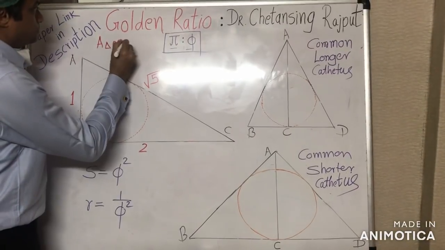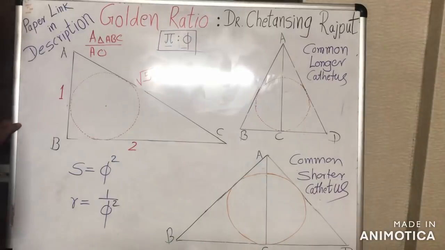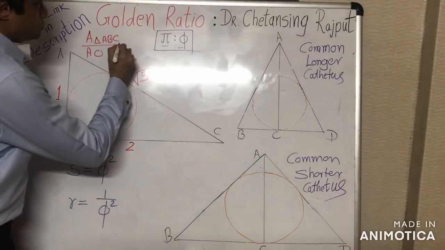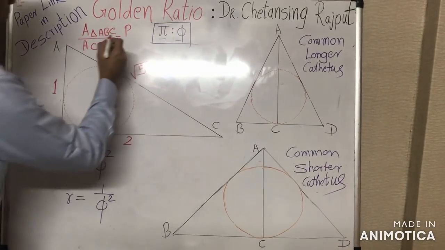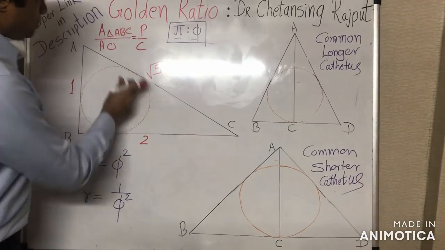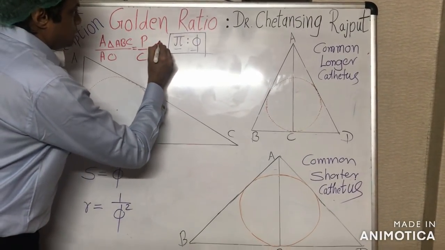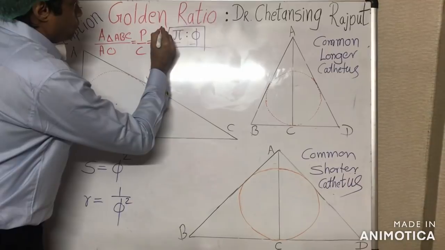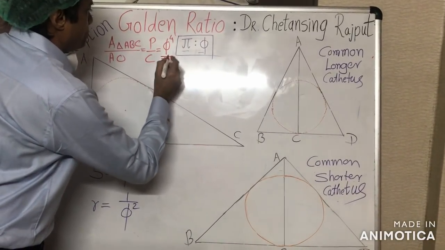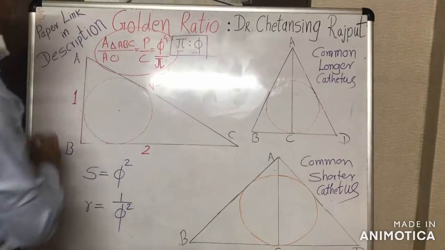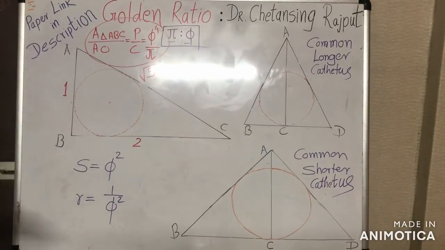ABC upon the area of its incircle is equal to the perimeter of this triangle upon the circumference of the incircle, and it is precisely equal to the fourth power of the golden ratio upon pi. See this beautiful equation. It is precise up to infinite decimal places.